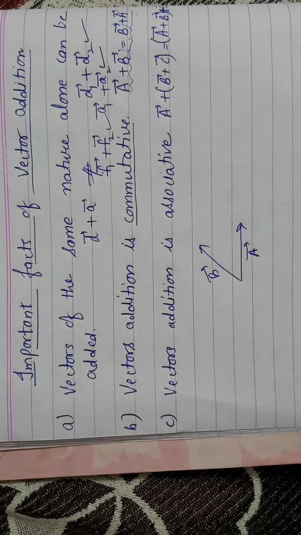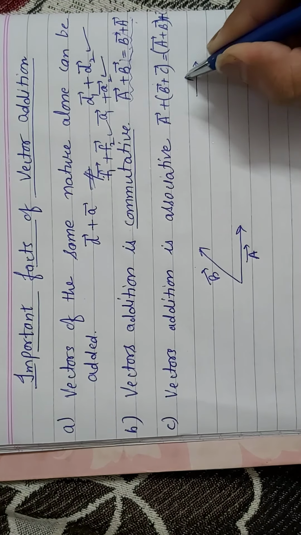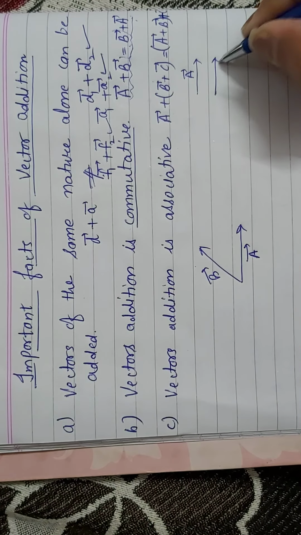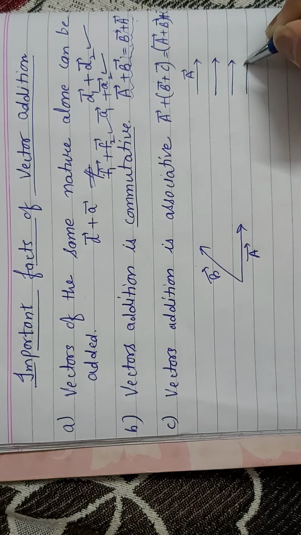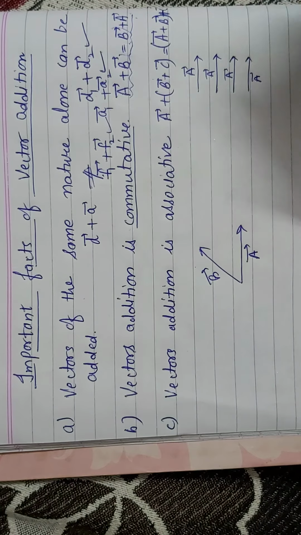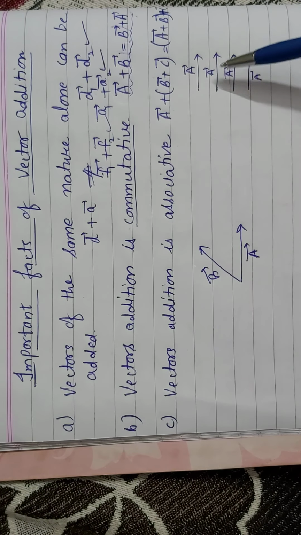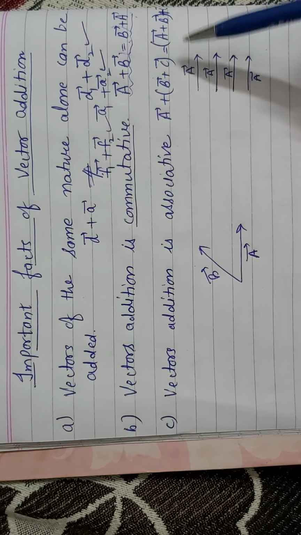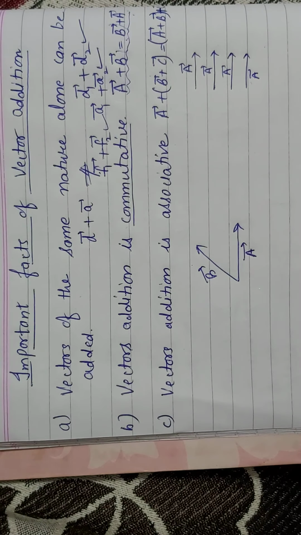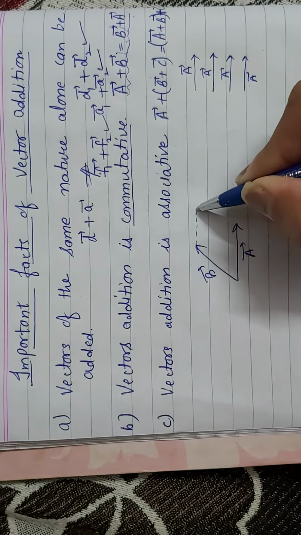Students, keep in mind that if we make this line and it is the A vector, and if I take the same magnitude, then all these vectors are equal to A. The direction and magnitude should be the same. So a single vector can be represented by any one of these if they are parallel. They are representing the same direction and they have the same magnitude. So I can draw this A like this.